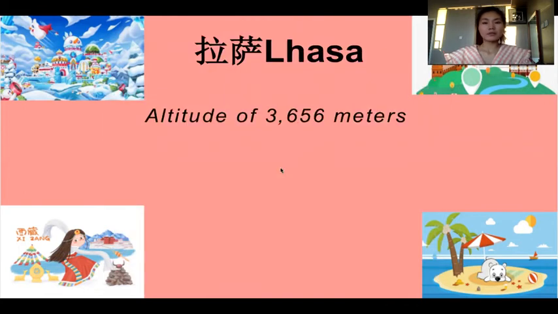Okay, so as we can see, Lhasa is in the northwest of China, so it's really cold in winter as well. Why? Because the altitude is really high. It's around 3,600 meters. If we take other cities as an example, for example, Kampala in Uganda, the altitude is only around 1,000 meters. But Lhasa is around 3,600 meters.